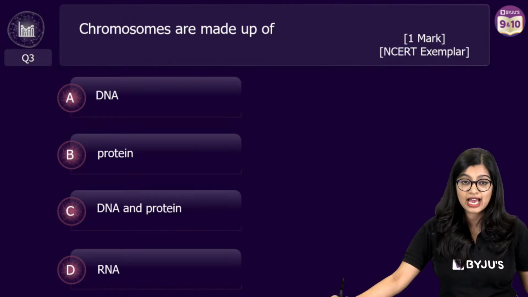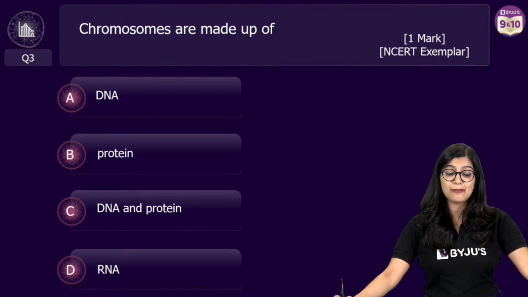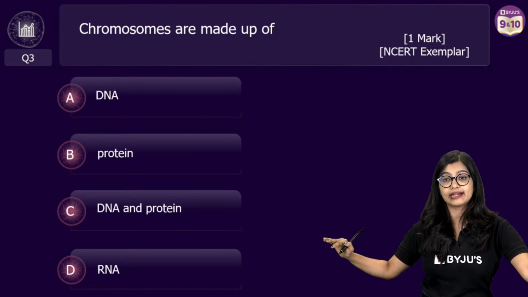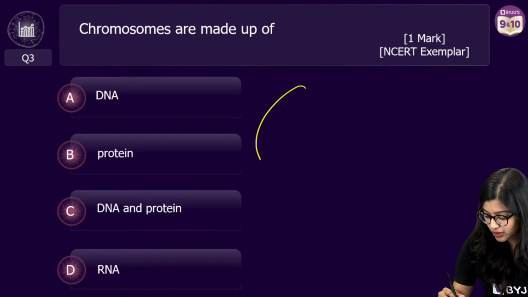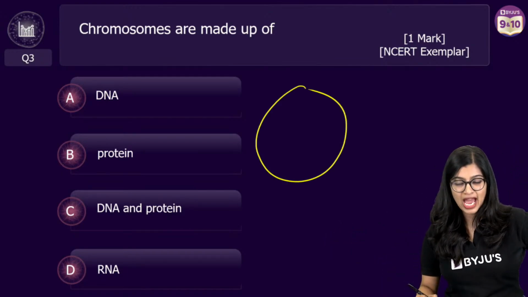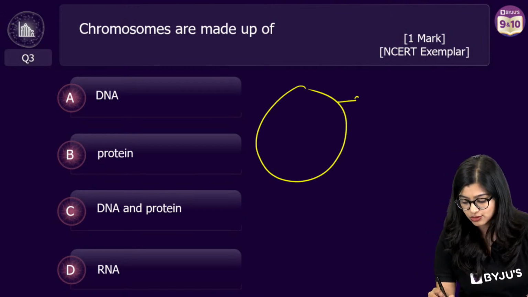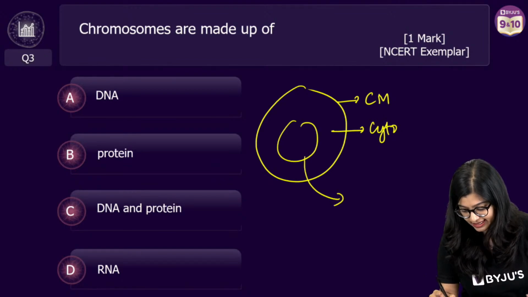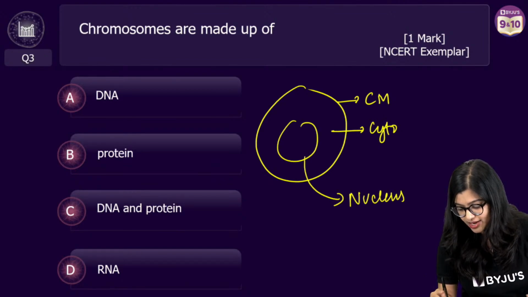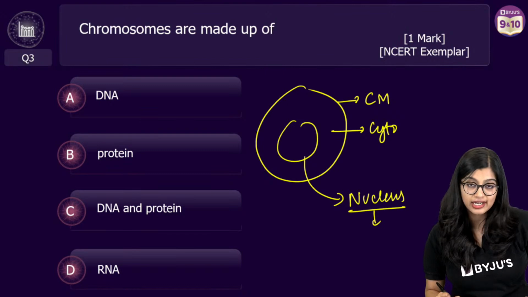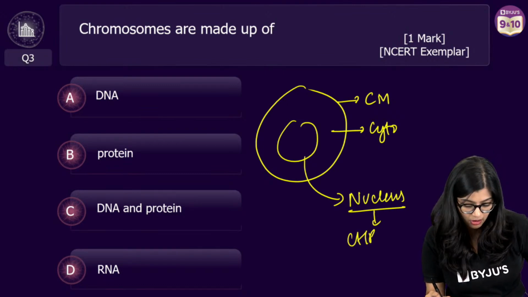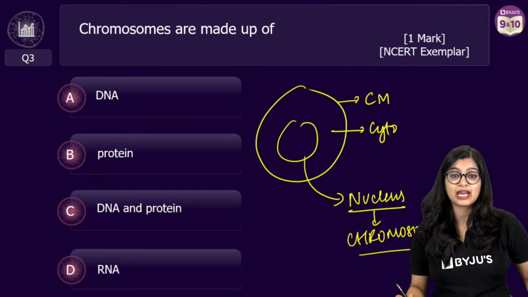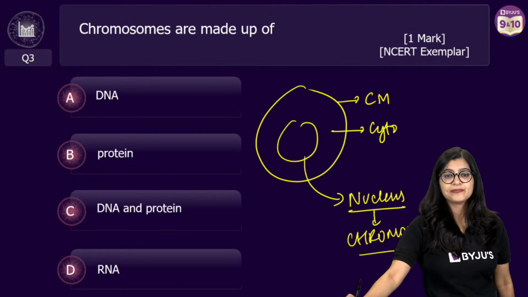So moving on, can we have the poll please? Chromosomes are made up of what? DNA, protein, DNA and protein, or is it only RNA? Now, when we talk about a cell, we know that a cell is living, and all cells have basic components. So they have cell membrane, they have cytoplasm, and of course a nucleus, right? And we know that inside the nucleus the genetic material is present, which is in the form of chromosomes, right? And we know that the chromosomes are made up of what, right?